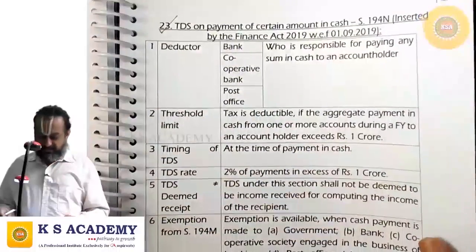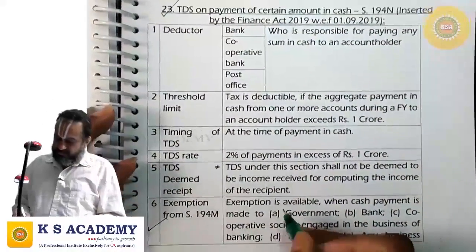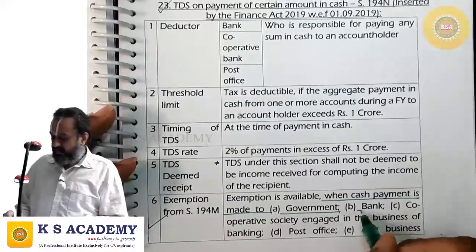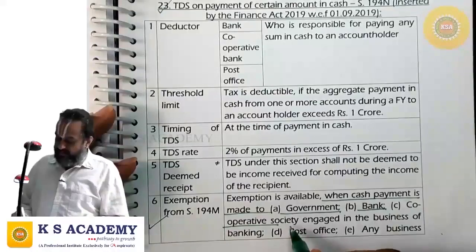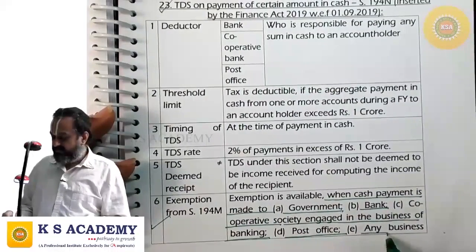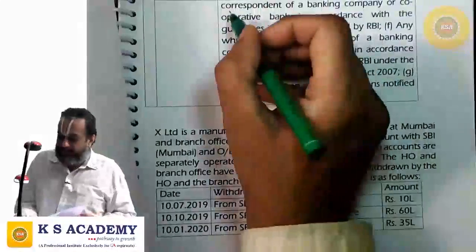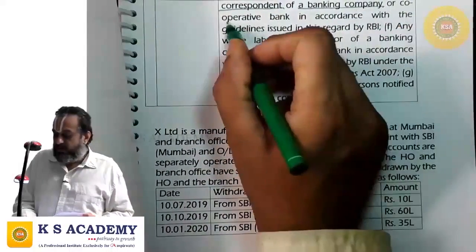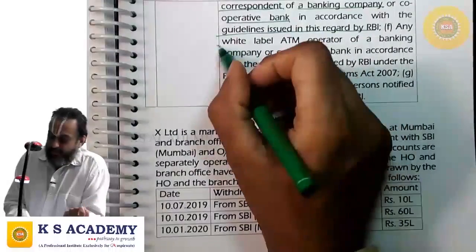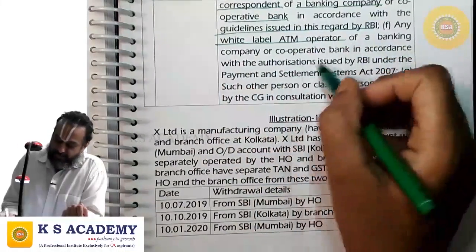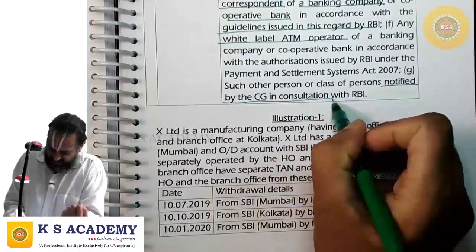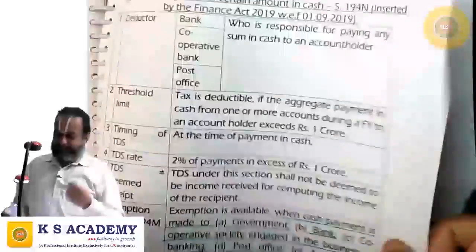Further, we have exemptions in 194N also. When cash payment is made to government, or it is made to a bank, or to a cooperative society engaged in business of banking, or post office, or any business correspondent of a banking company or a cooperative bank in accordance with the guidelines issued in this regard by RBI, or any white label ATM operator of a banking company or a cooperative bank, or such other person notified by the central government in consultation with RBI, 194N shall not apply.